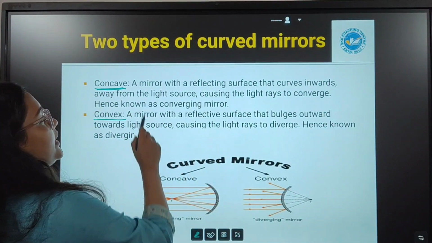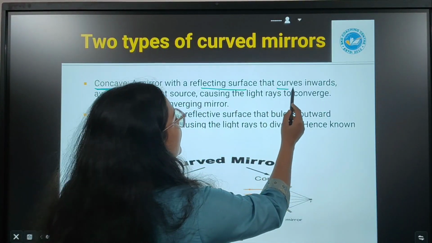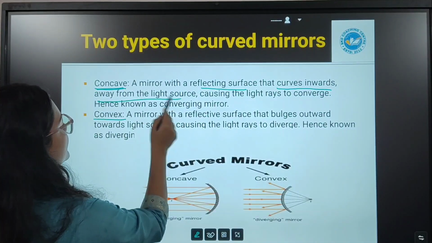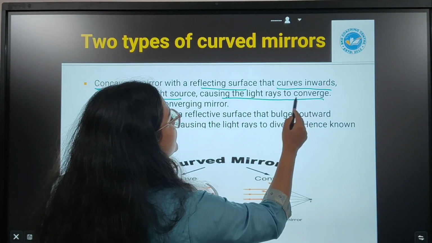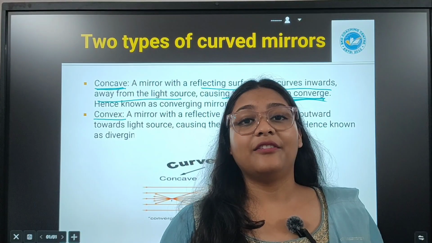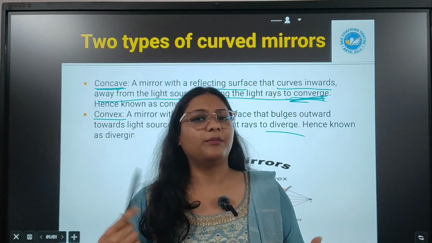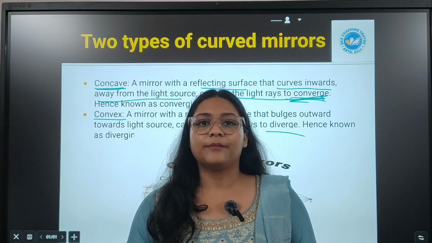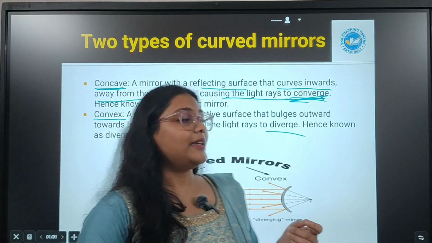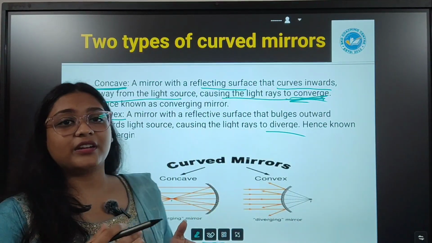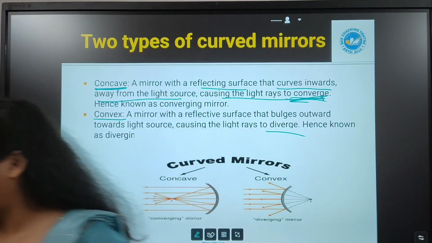Concave mirror किसे बोलते हैं? A mirror with reflecting surface that curves inwards away from the light source, causing light rays to converge. अब मैंने कल वाला वीडियो में बोला था कि converge and diverge. These two words are going to be very important in the forthcoming chapters. So let's just see what is concave. Concave या फिर concave surface होता क्या है?